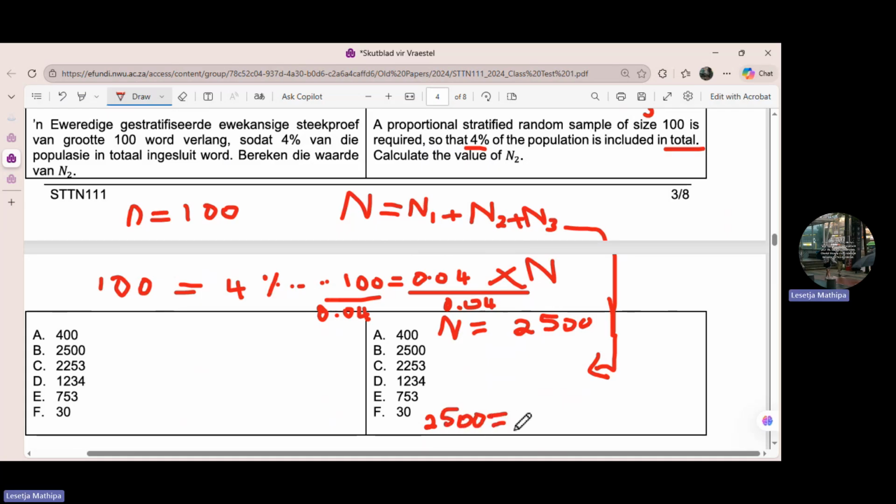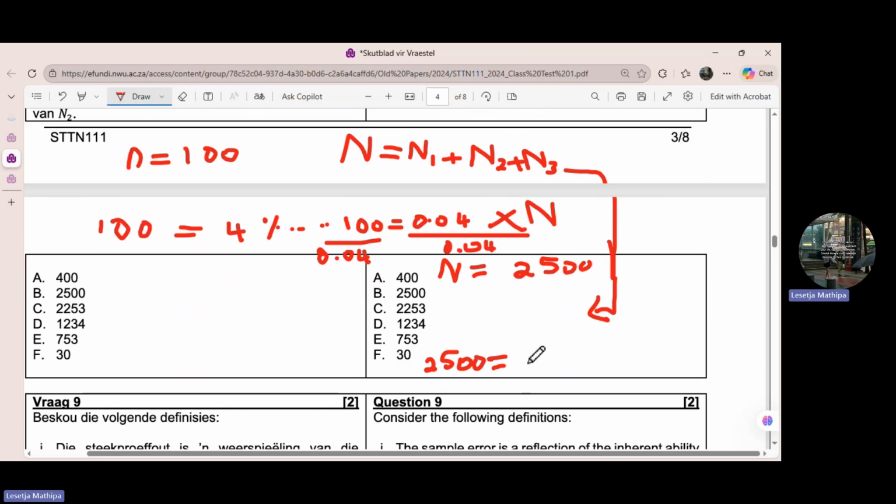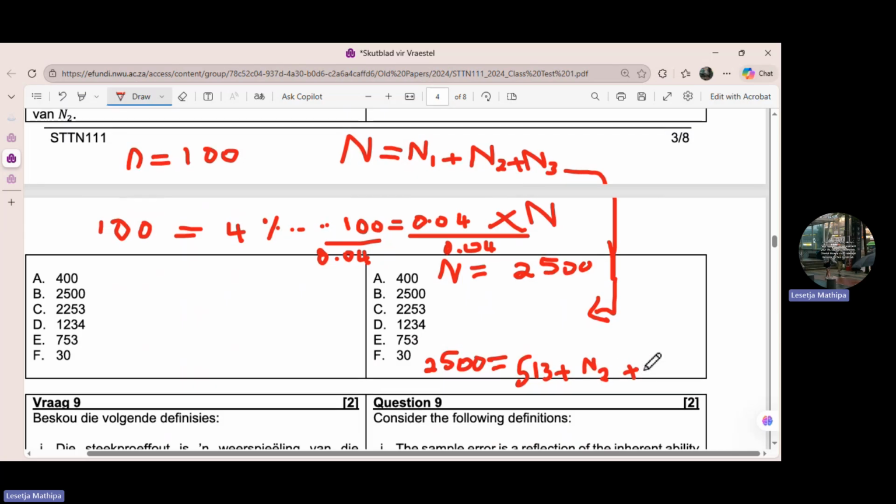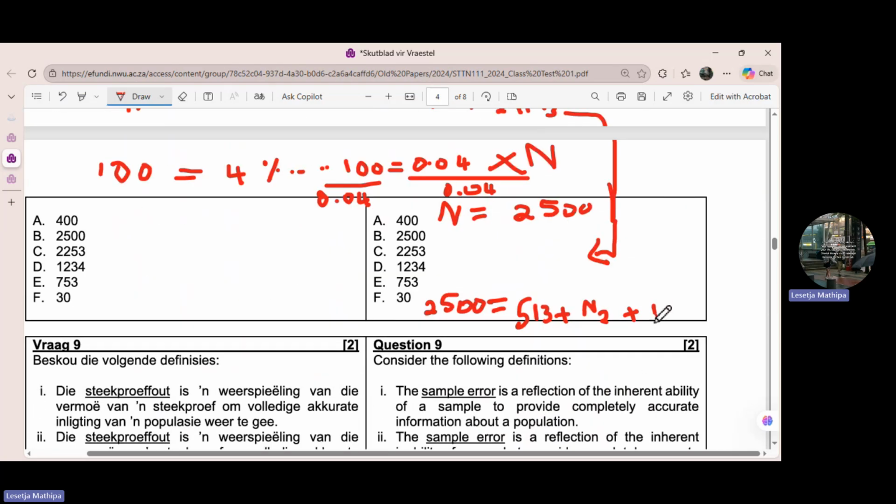What is N1? That's 513. Do we have N2? No, we are looking for N2. And then plus, do we have N3? Yes, that's 1, 2, 3, and 4. So now we can solve N2.